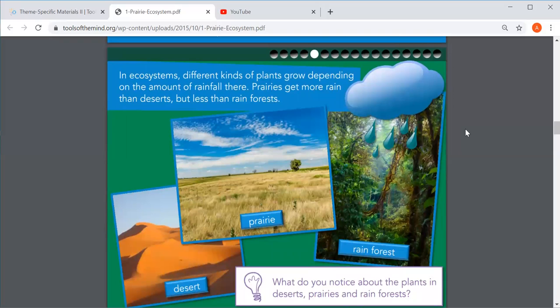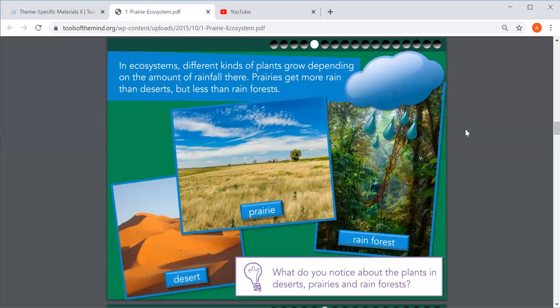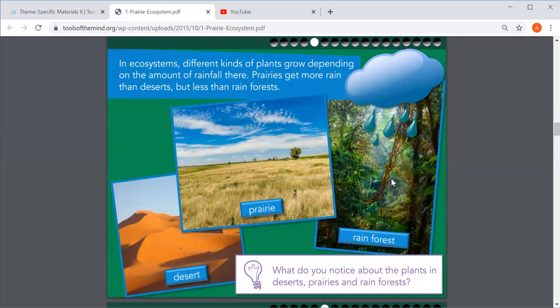In ecosystems, different kinds of plants grow depending on the amount of rain there. We know that we need rain and sun for plants to grow. So prairies get more rain than the desert, but less rain than the rainforest. Our desert is super dry, it doesn't get any rain, and that's why there aren't many plants. The prairie gets a little bit more, so that's why you have some grasses here, not a lot of trees. And the rainforest gets lots of rain, and that's why there are huge trees and lots of plants.